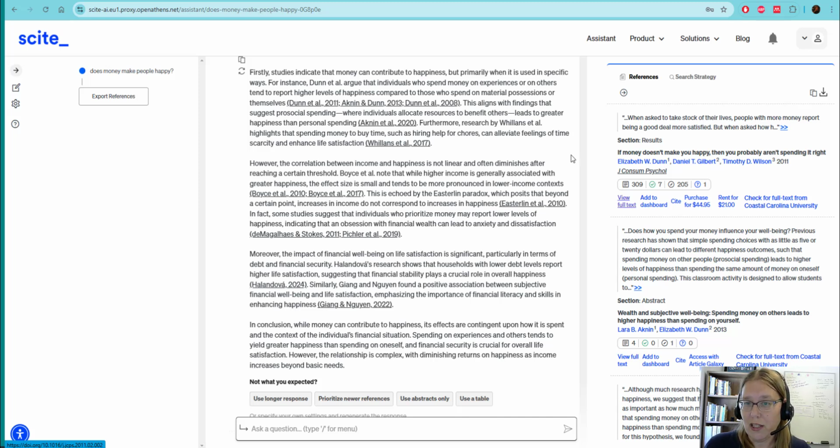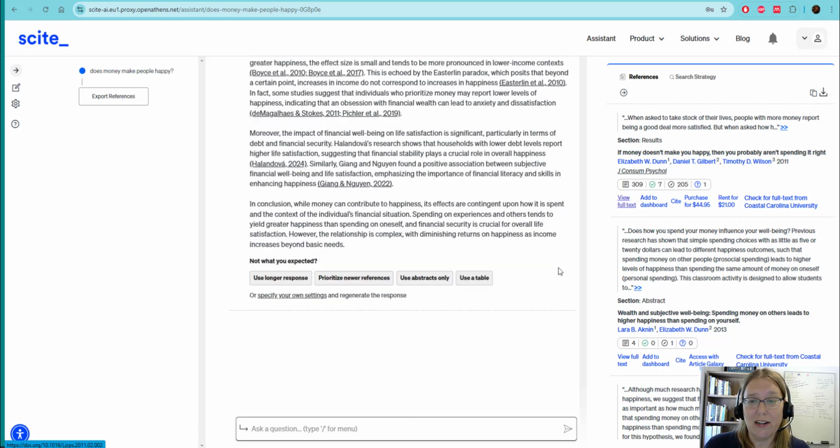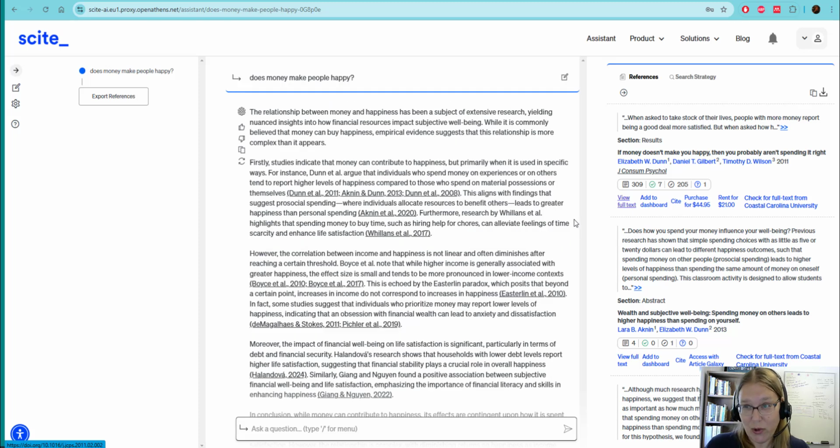Hopefully this would be an interesting tool, but just remember, you cannot just copy and paste this into your paper. Your professor will be very disappointed if you do that, because this is just a summary of the research, and what you're writing is what you think about this topic based on your own research. So you would want to write your own version of something like this, but this can help you find other things to look at.